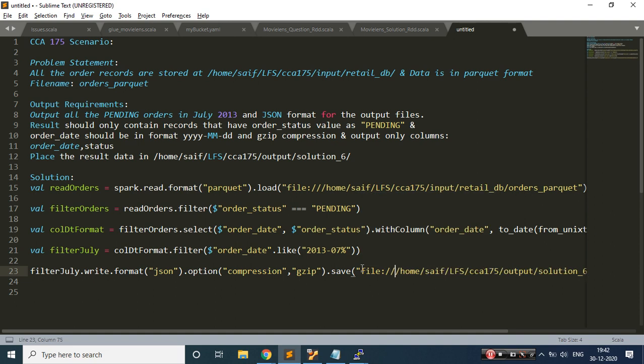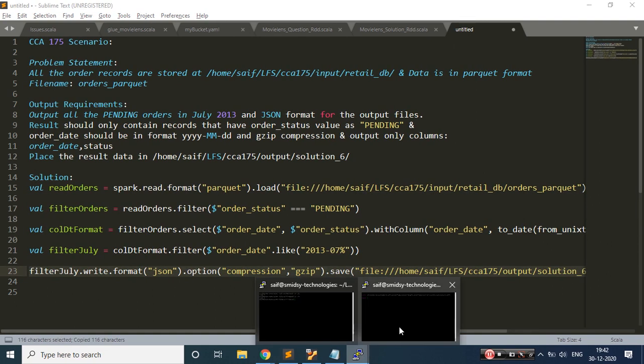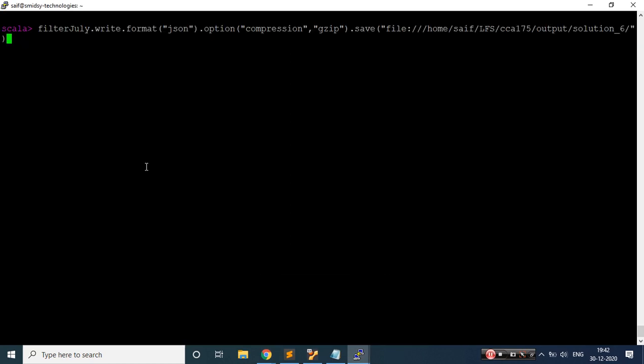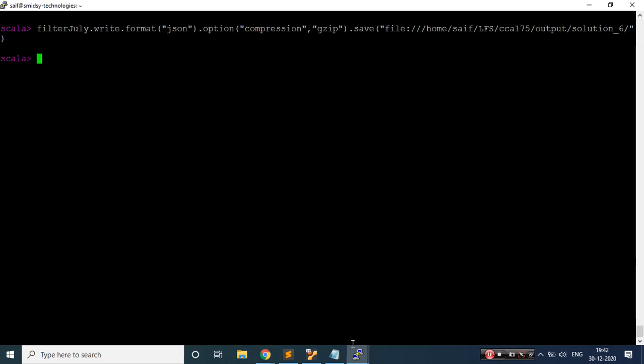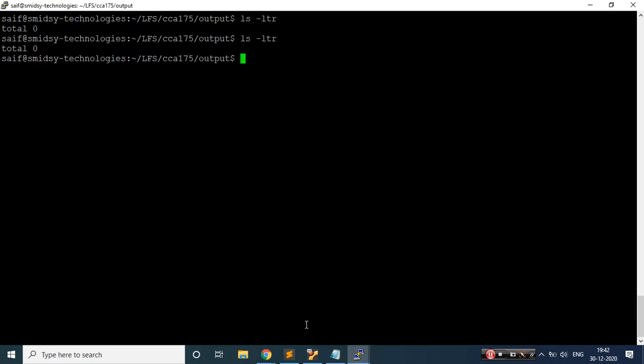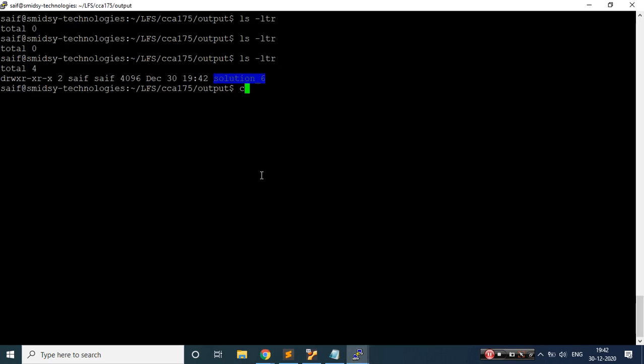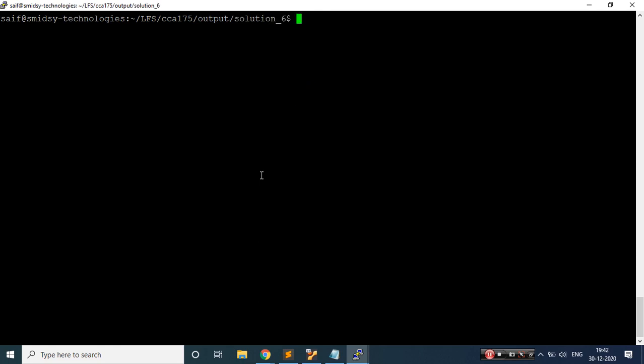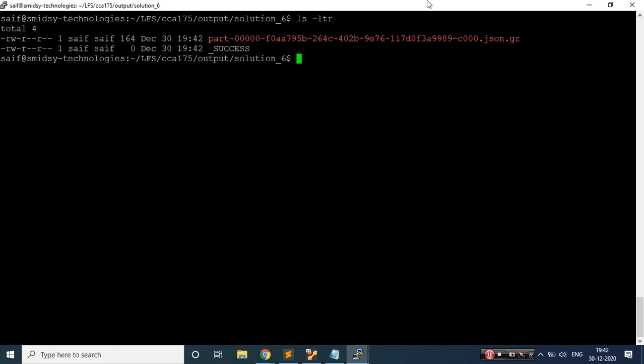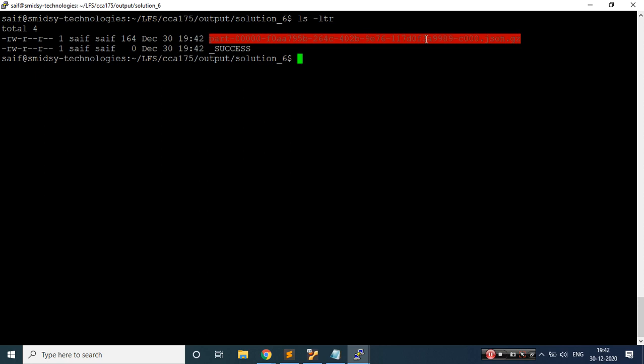So I just need to write something like this. Let me go over here, clear the screen, and hit enter. Okay, let me come back and say ls-ltr. I can see one folder. Let me go over there, ls-ltr. I can see the data in JSON and gzip format.